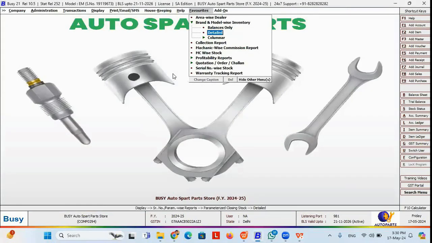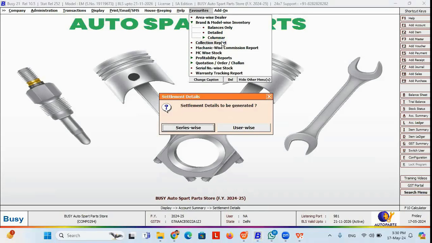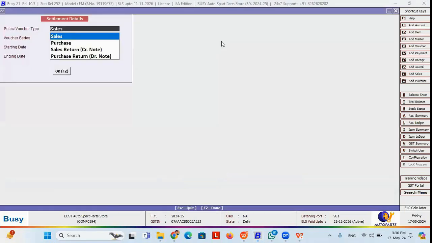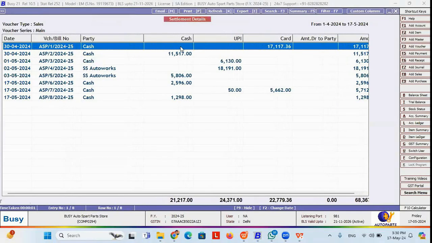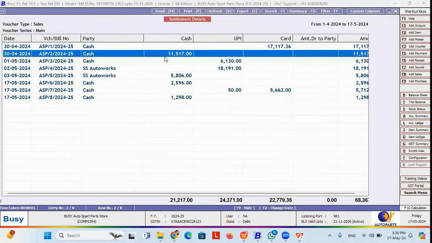Similarly, if you need to see the collection report, that means at the end of the day, if you need to know how much amount I have collected in cash or how much amount I have collected in card, then you can get this collection report from here also. Okay, if you click on this all settlement detail, you can get this. If you press OK, you can get the entire information that this bill has been collected in card, this bill has been collected in cash.